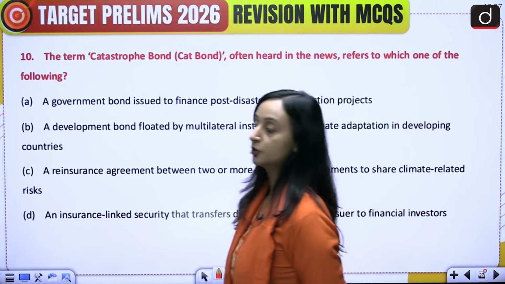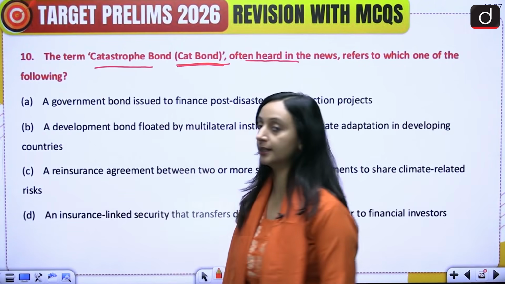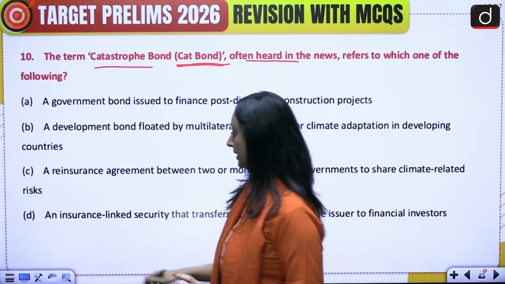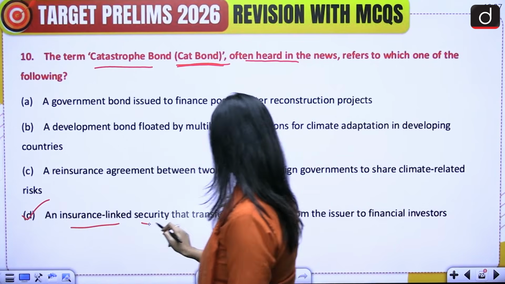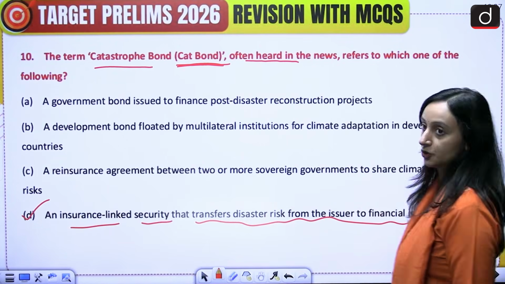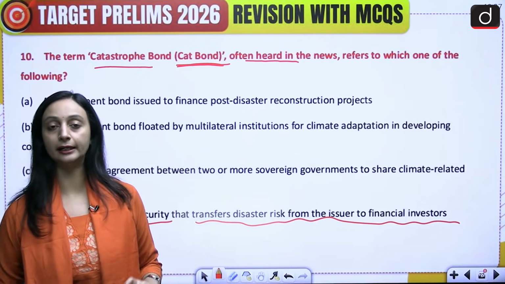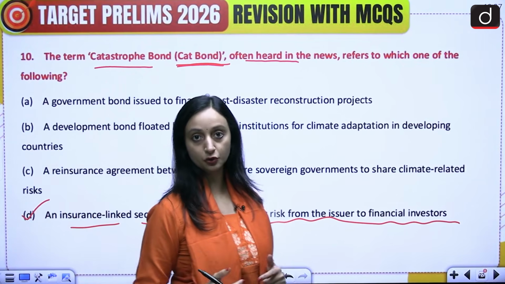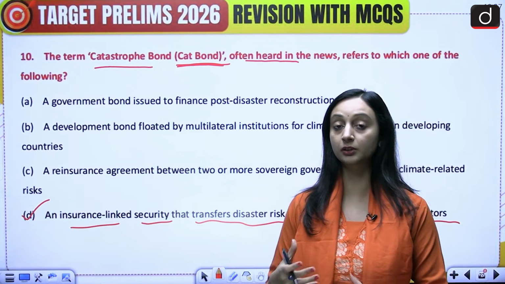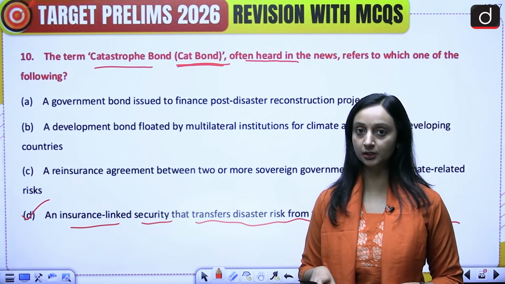Okay, so catastrophe bond or cat bond. This is actually a term that has been in the news because it's an insurance-linked security that transfers disaster risk from the issuer to the financial investors. Meaning that this is used by countries as a financial instrument to mitigate the risk of natural disasters.